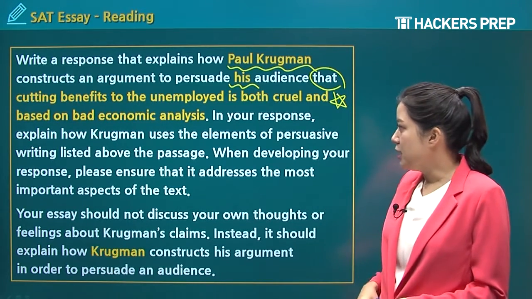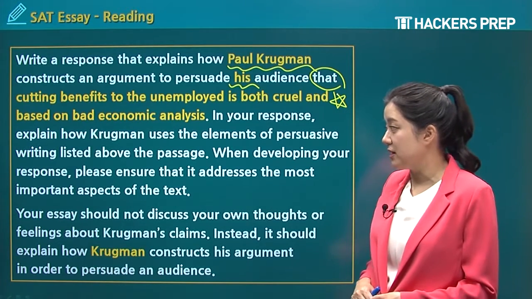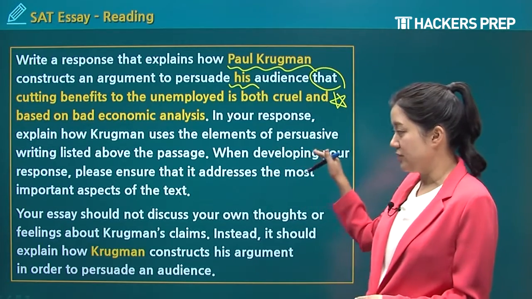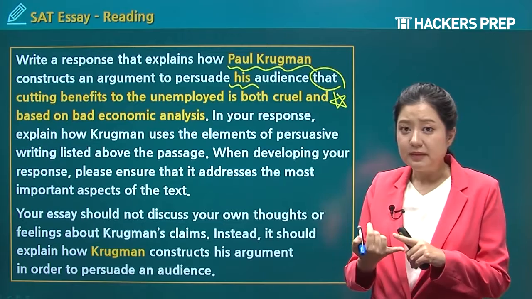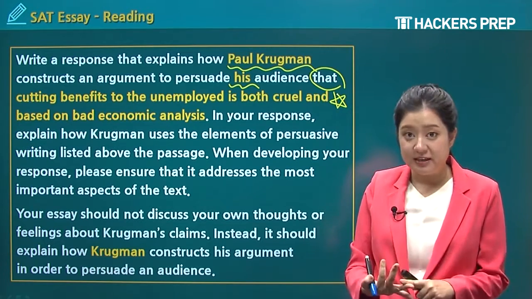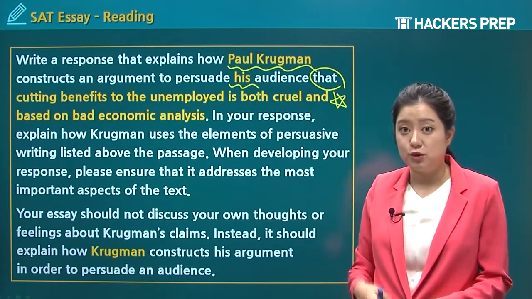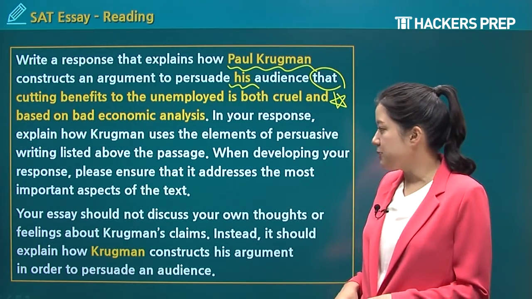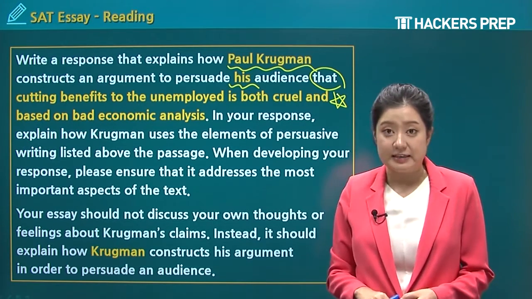Let's continue. In your response, explain how Krugman uses the elements of persuasive writing listed above the passage. Now, these elements of persuasive writing are what we just went over in today's goal. The stylistic elements, evidence like statistics, and logical reasoning like a rational argument. So if you can, you should talk about those three. When developing your response, please ensure that it addresses the most important aspects of the text.